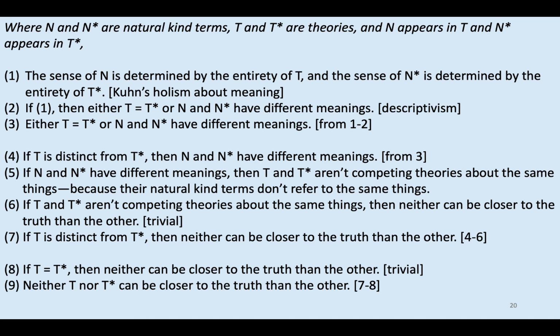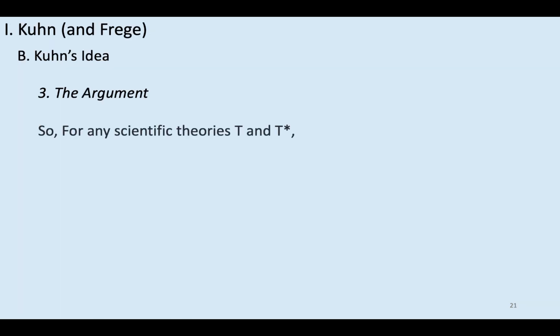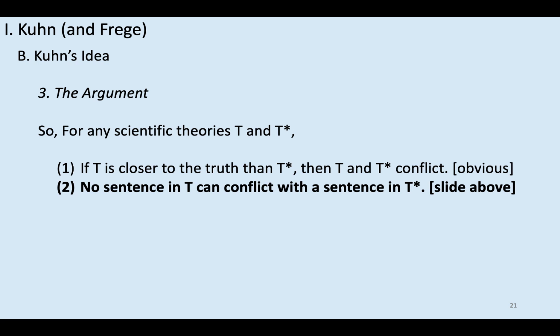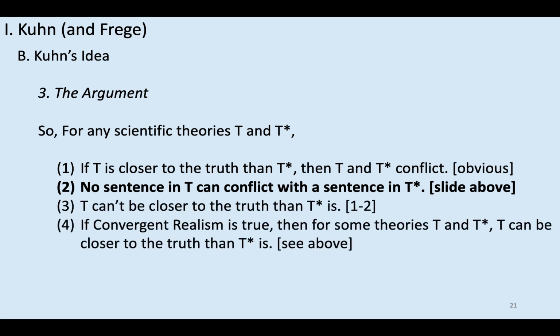Or to put it more precisely, number 9 here implies what was premise number 2 in the argument for convergent realism. So let's just look back really quickly. For any scientific theories T and T star, we had this argument against convergent realism. Sorry, I think I was saying for, but I meant against convergent realism. The argument went like this. If T is closer to the truth than T star is, then T and T star conflict. No sentence in T can conflict with a sentence in T star. That's what we just looked at, the argument for that claim. So it follows that T can't be closer to the truth than T star, but of course convergent realism implies that 3 is false, so convergent realism is false.